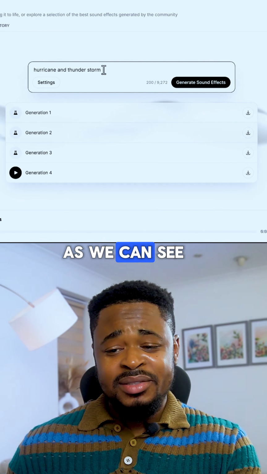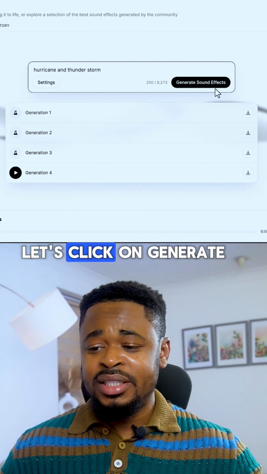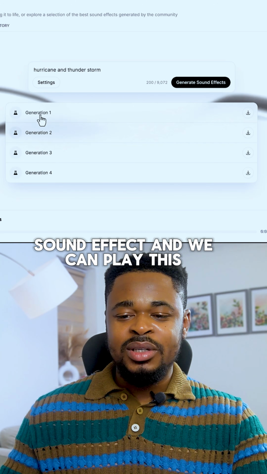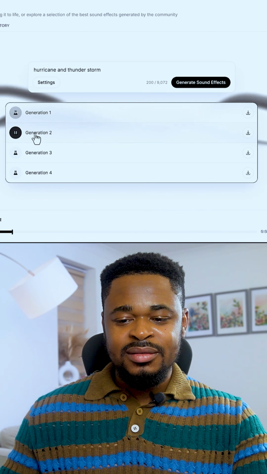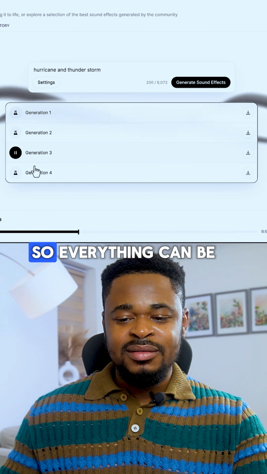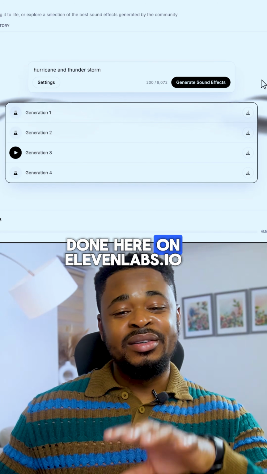So we can generate others. We can say hurricane and thunderstorm. Let's click on generate sound effects and we can play this. So everything can be done here on 11 Labs.